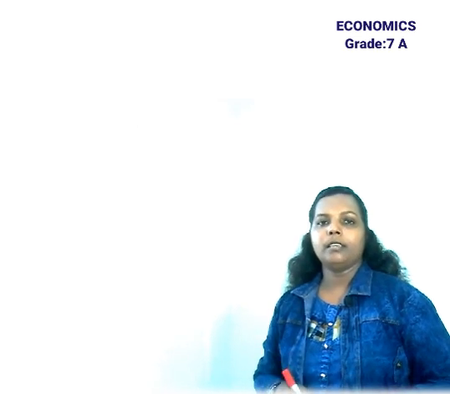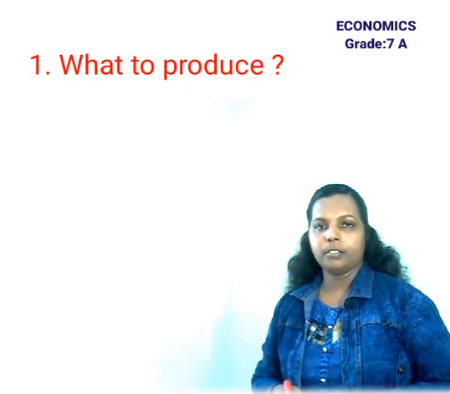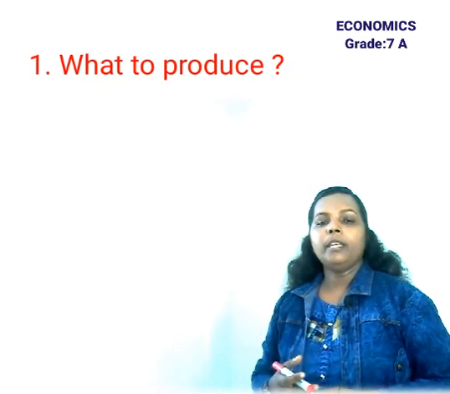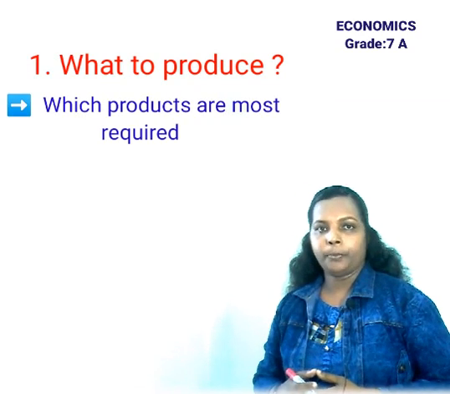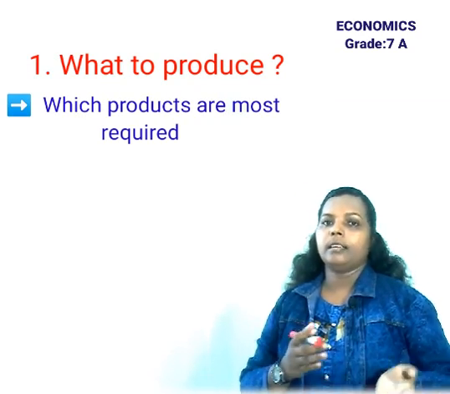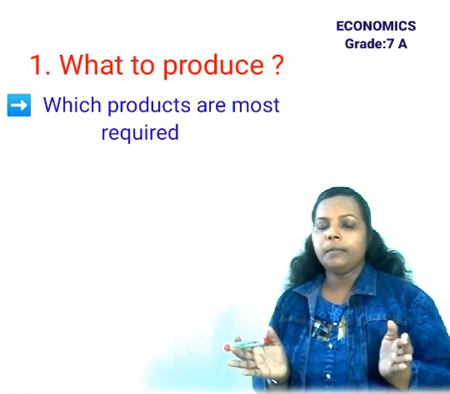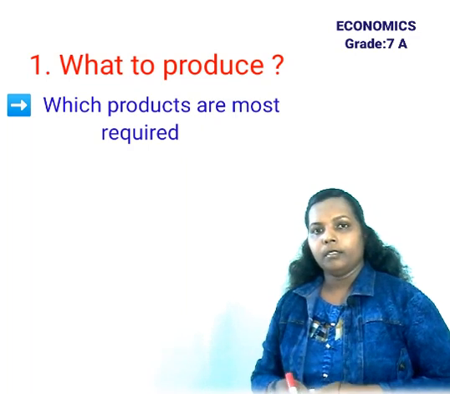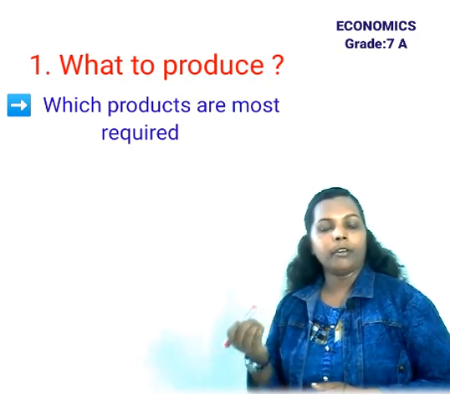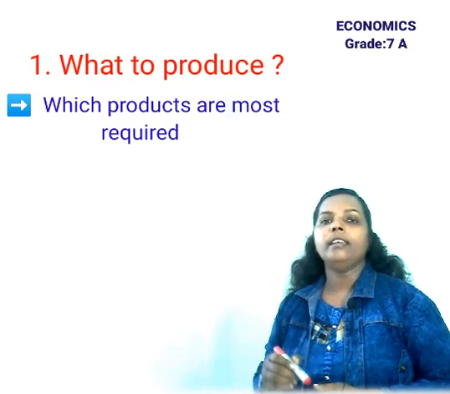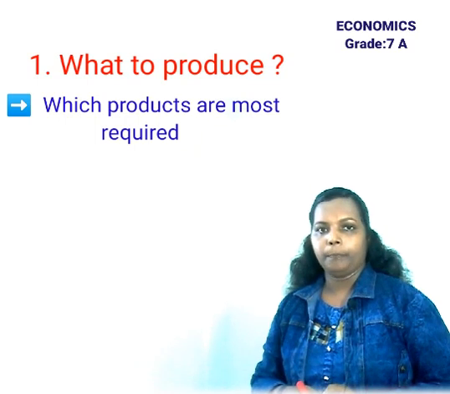The first question is what to produce. Before providing goods and services to the economy, the government or organization should think what type of goods we have to produce. Either it is a consumer good or it is a capital good. So different types of goods are in the economy. So before going ahead, the government or organization should plan what type of goods and services are needed in the economy.